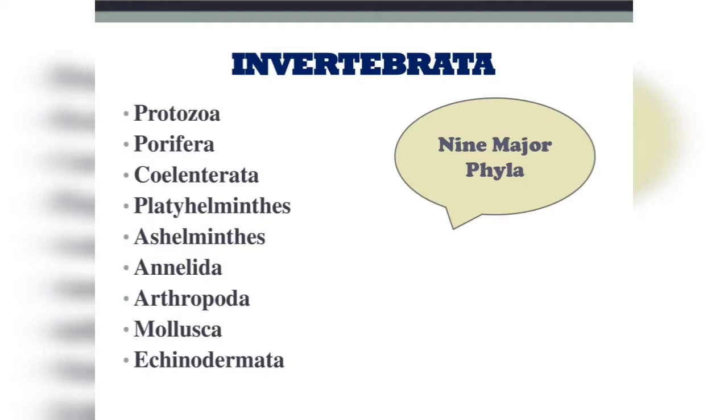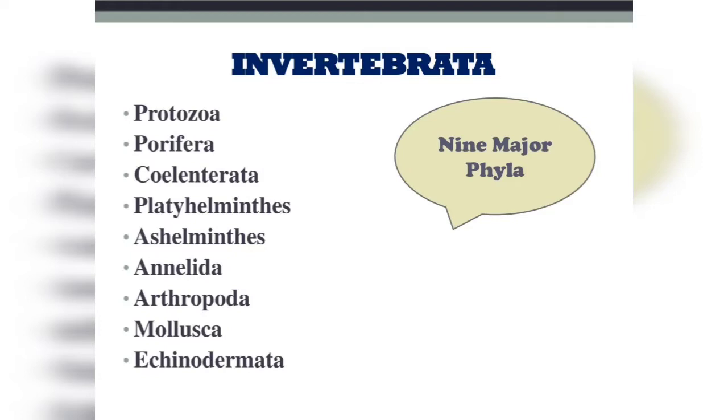There are 9 major invertebrate phyla. They are PROTOZOA, PORIFERA, COELENTERATA or Cnidaria, PLATYHELMINTHES, ASCHELMINTHES or Nematoda, ANNELIDA, Arthropoda, MOLLUSCA and ECHINODERMATA.